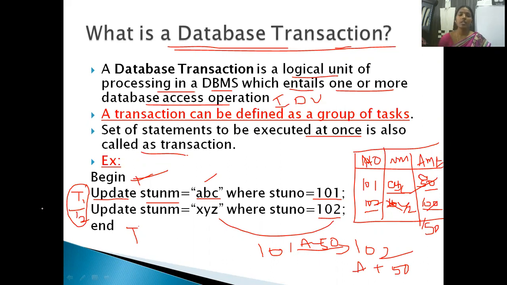So this we call a transaction. Clear? In transaction 1, you are deducting the amount. In transaction 2, you are adding the amount. Right? So these two transactions should be executed. Consider that transaction 1 is executed: the amount is deducted but not added to 102. Is it the right way of performing the transaction? No. Whatever transaction you are doing, if T1 is done, T2 also should be done. Then only your database will be in a consistent state.